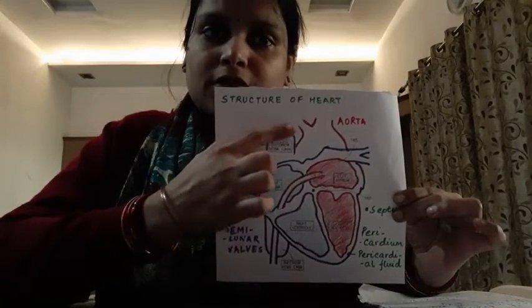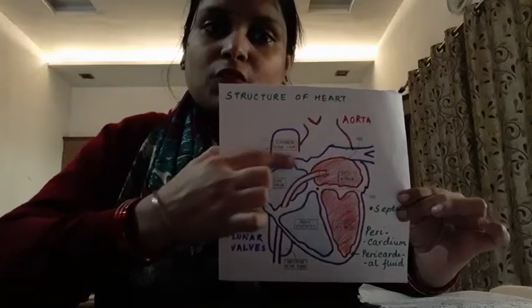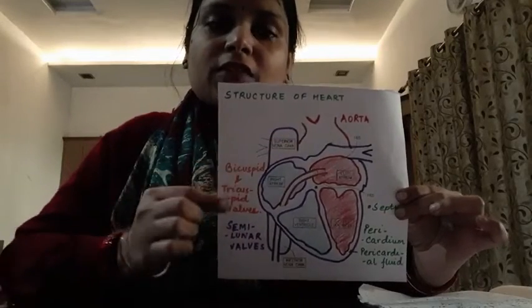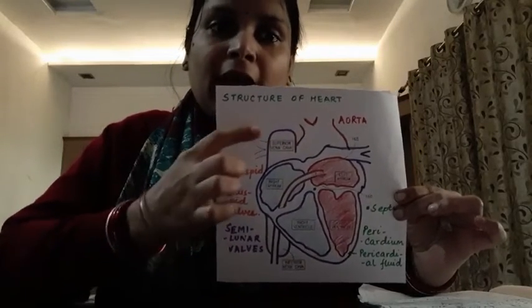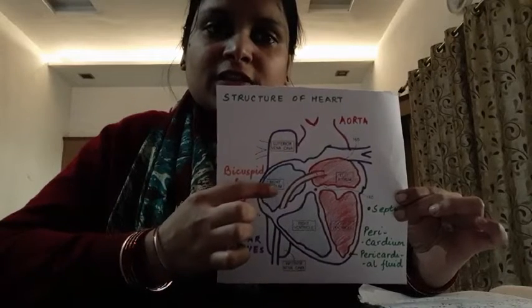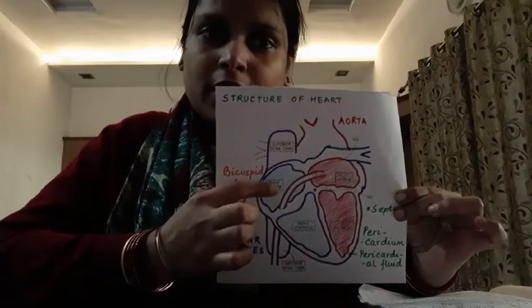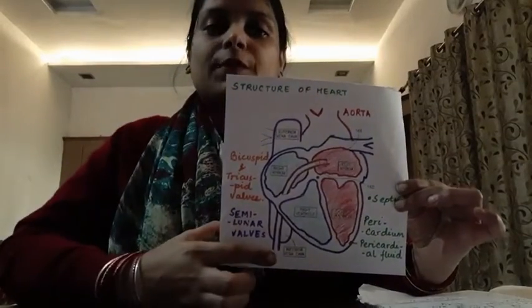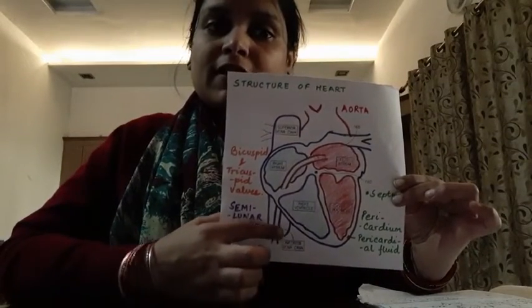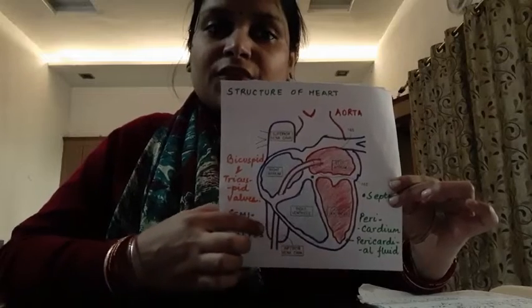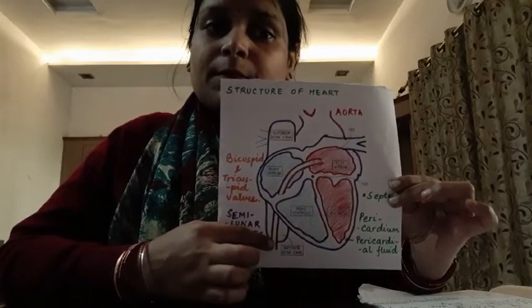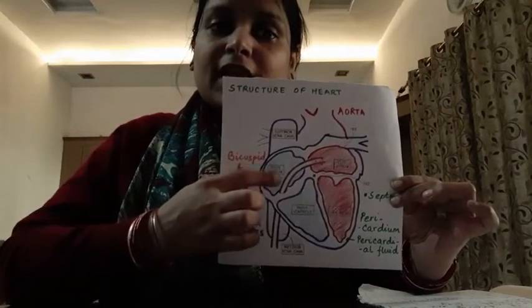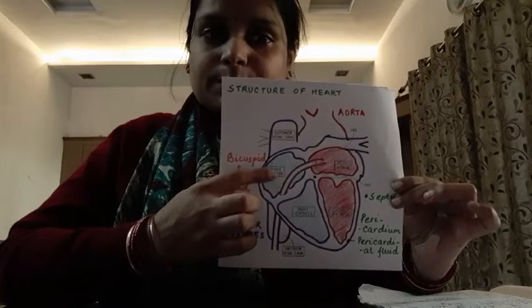From the upper part of the body, the superior vena cava collects all the impure blood and gives it to the right atrium. And from the lower part of the body, all the impure blood is collected by the inferior vena cava, and it brings it to the right atrium.